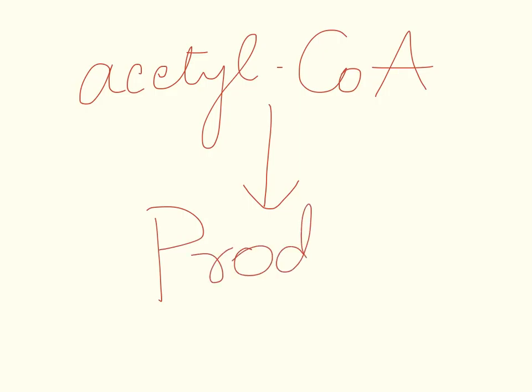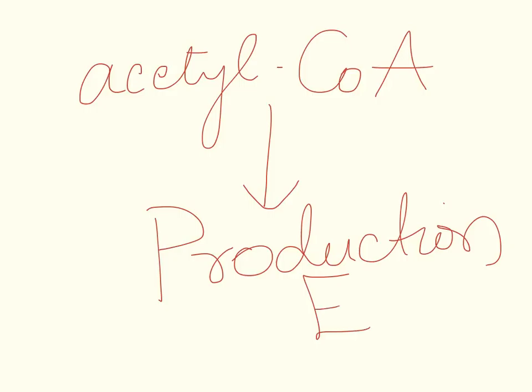Normally the acetyl coenzyme A that is produced in beta oxidation will enter into the citric acid cycle. We'll talk about the citric acid cycle soon. It will enter into the citric acid cycle and then help in energy production.